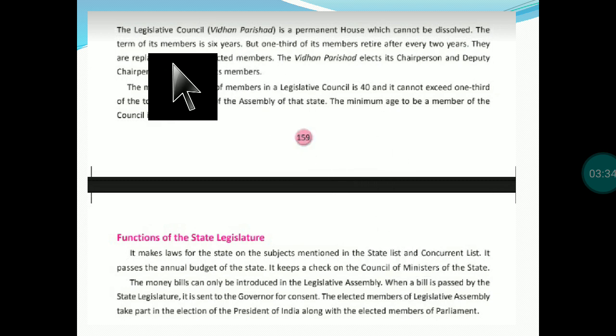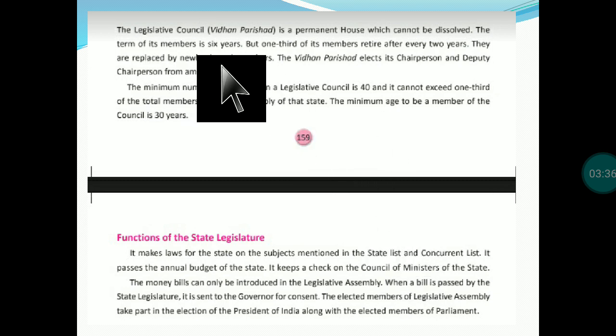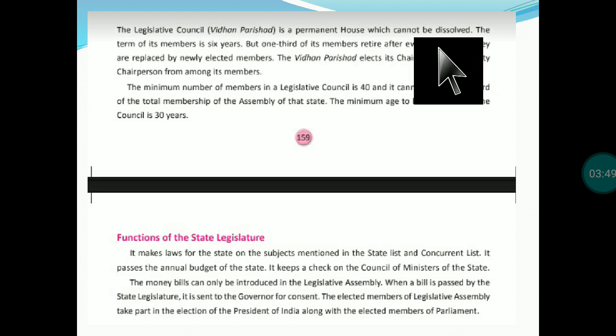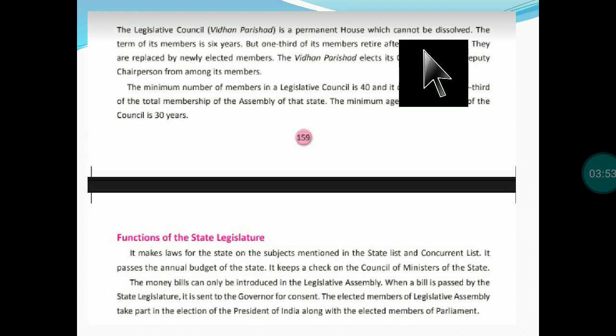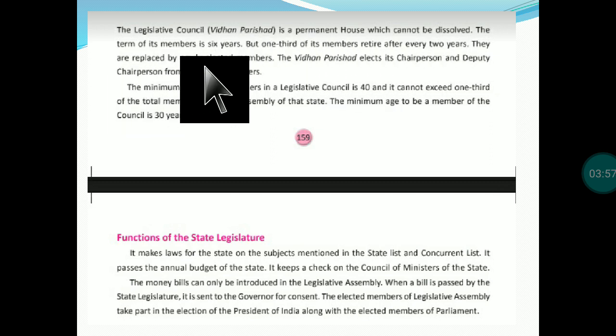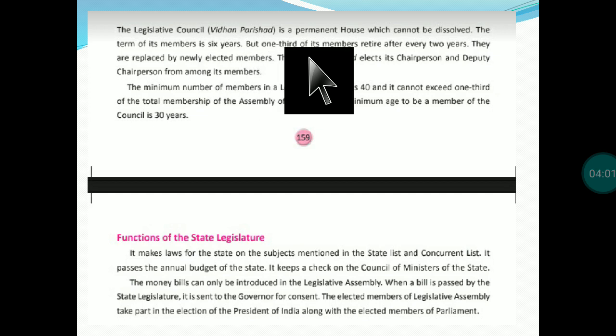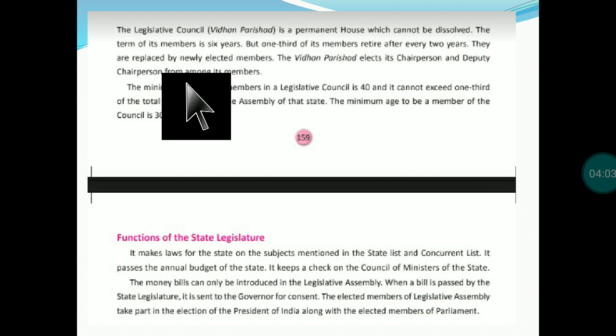Next we have here the Legislative Council. Vidhan Parishad is a permanent house, like the Rajya Sabha. It is also known as the upper house, and it works at the state level. It cannot be dissolved, it cannot be cancelled. The term of its members is 6 years, but 1/3 of the members retire every 2 years.